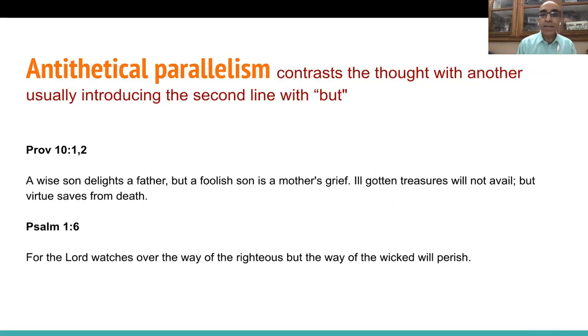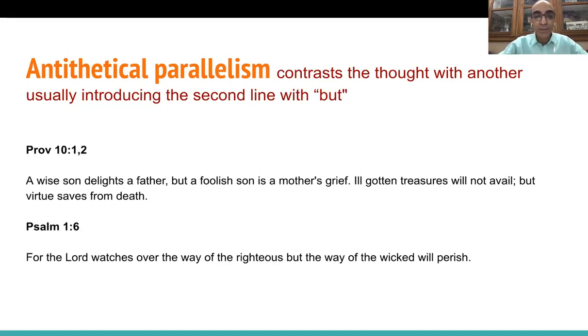Next, we'll talk about antithetical parallelism. All right, antithetical parallelism contrasts the thought with another, usually introducing the second line with but. Not always, but usually. Or in other words, these are opposites. Antithetical parallelism gives opposites. So here are two examples of antithetical parallelism.